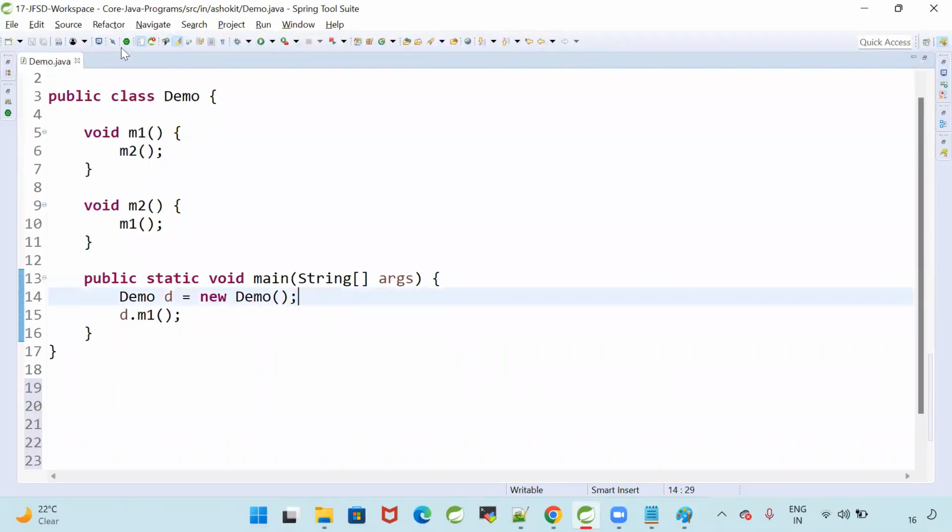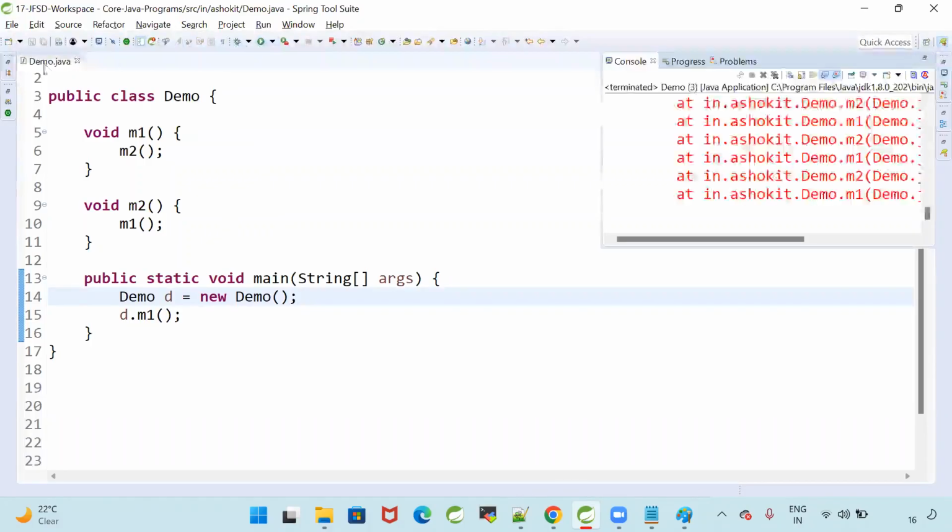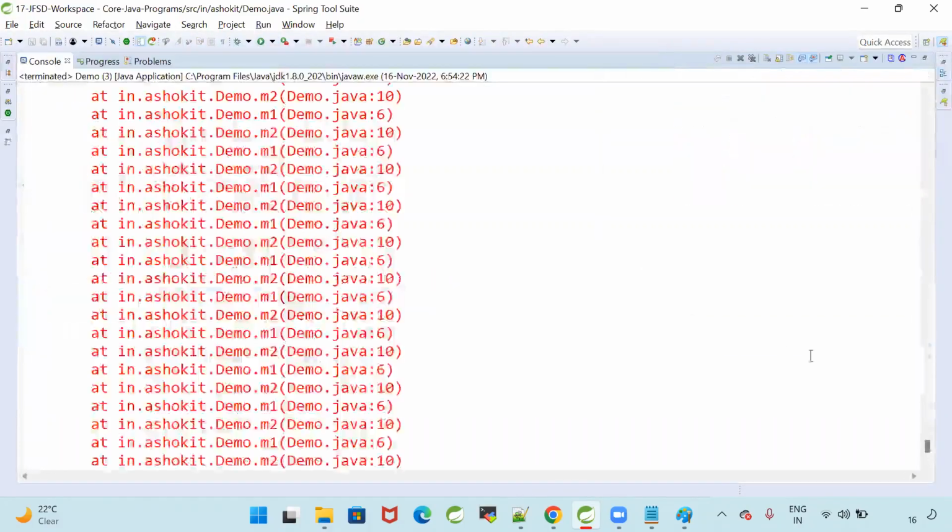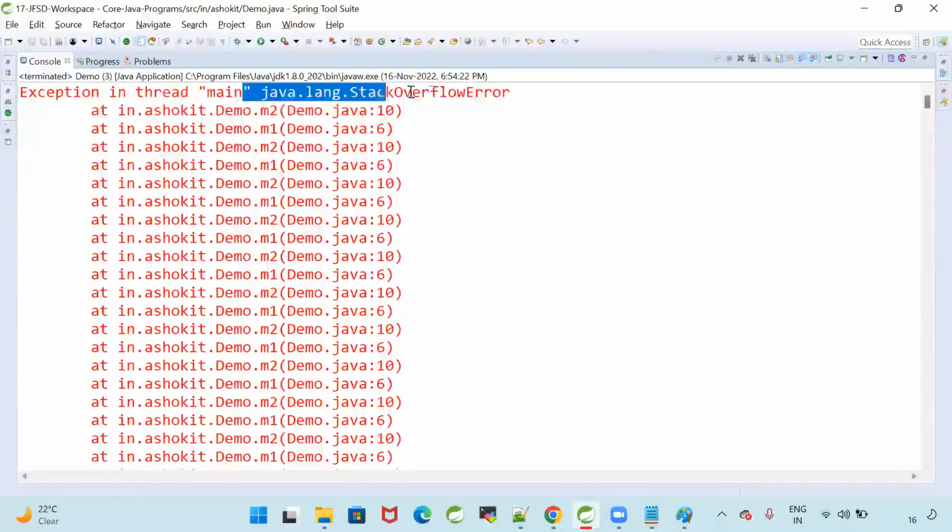Now run the program. Not exception, it is an error. What is the error? Stack overflow error. Can I handle that? No. So in the interview, they may ask this question. Can you write a program which will give me the error?